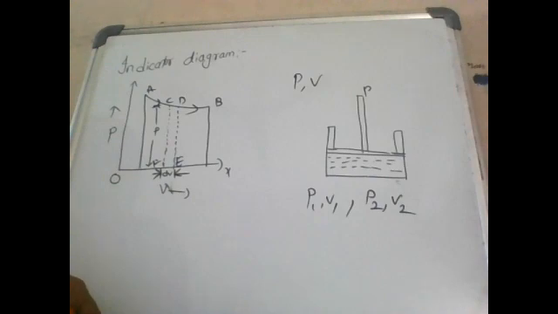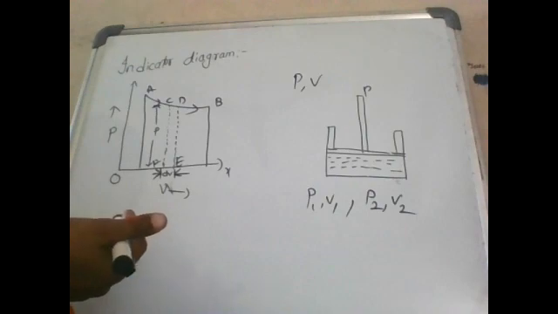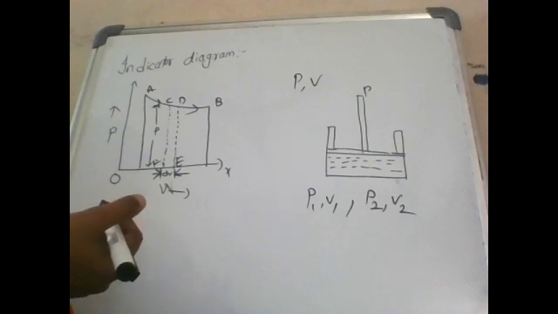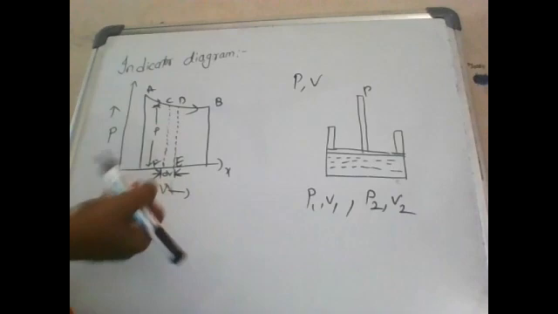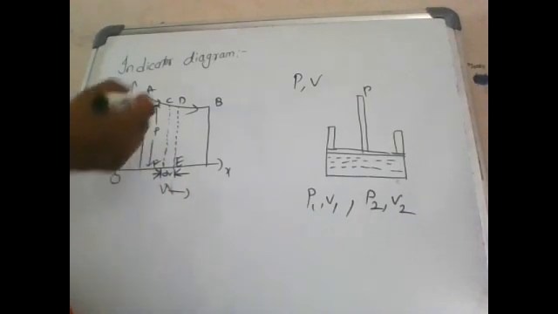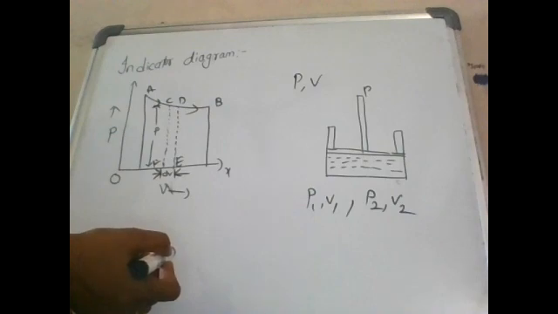It can be shown that the area of the figure bounded by the PV curve, the coordinates at the initial and final positions, and the volume axis gives the work done by the gas. A to B represents work done by the gas. If we trace the reverse process B to A, then the work is done on the gas.